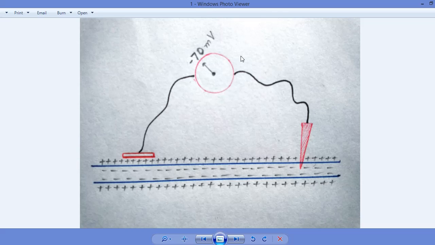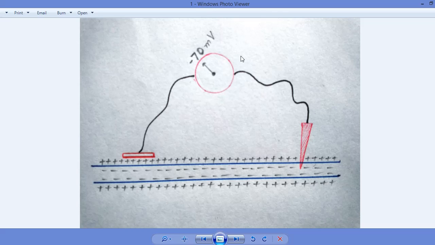Now coming toward the action potential. What is the action potential? Action potential is a condition in which a neuron is stimulated, and that stimulus is beyond 15 millivolt. The intensity of that stimulus is greater than or equal to 15 millivolt.